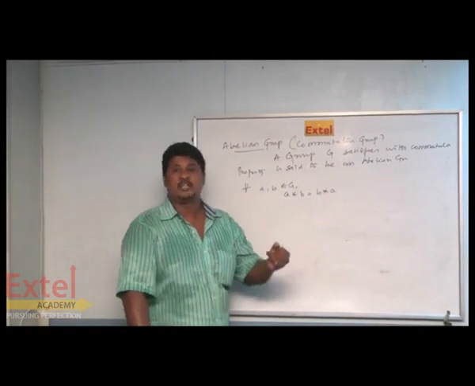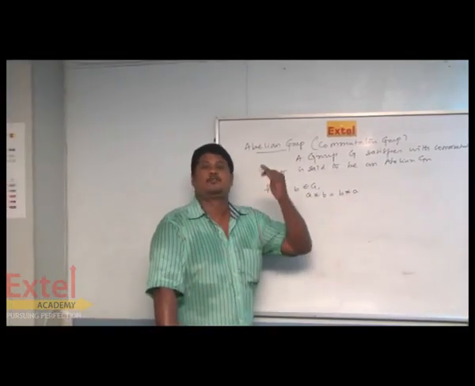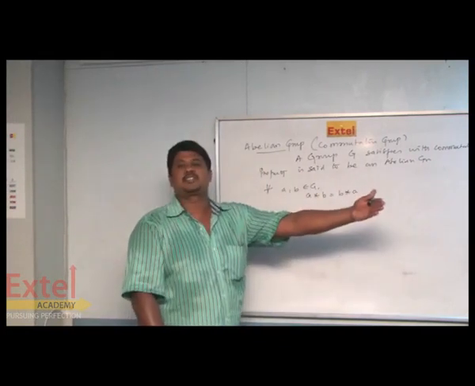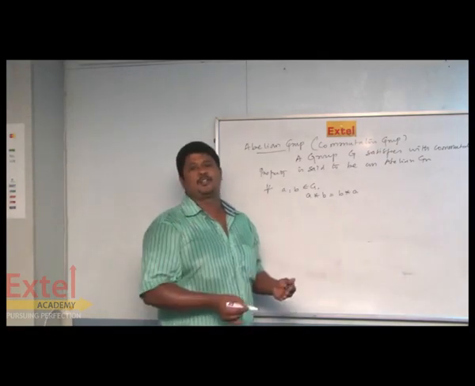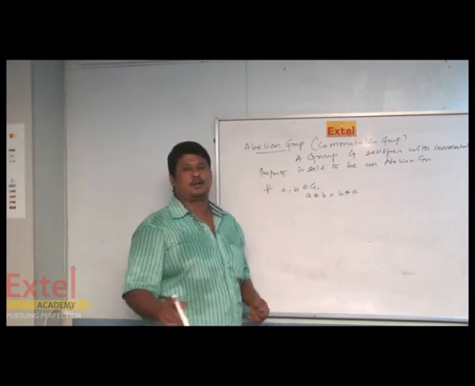One is closure, second one is associative, third one is existence of identity element, fourth one is existence of inverse element, and also you have to satisfy the commutative property. Then the given group is said to be the abelian group. Okay. Next we will pass on to order of a group.